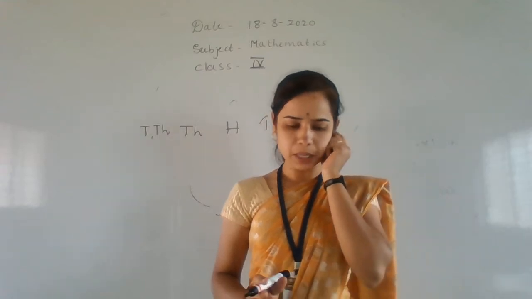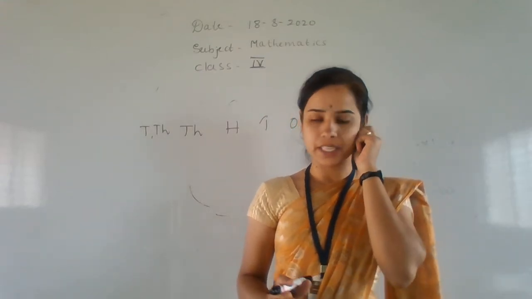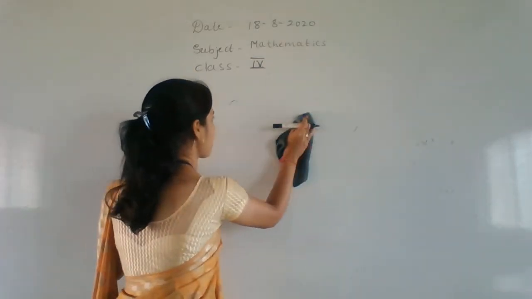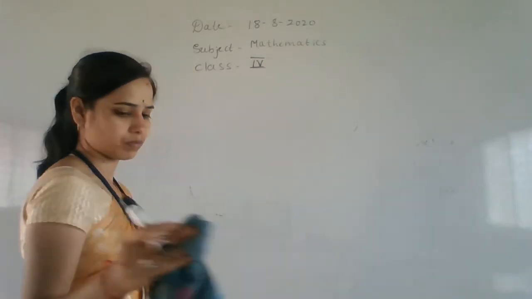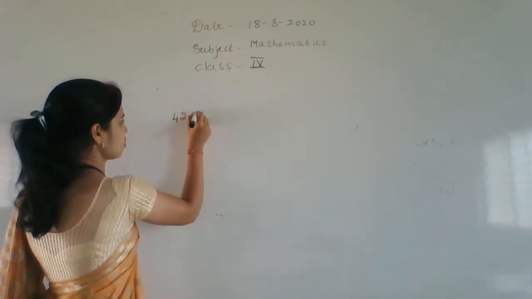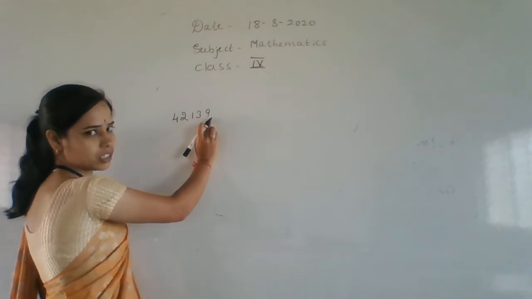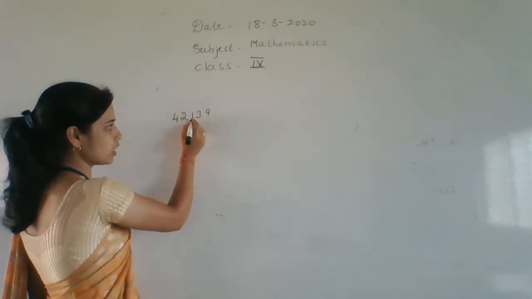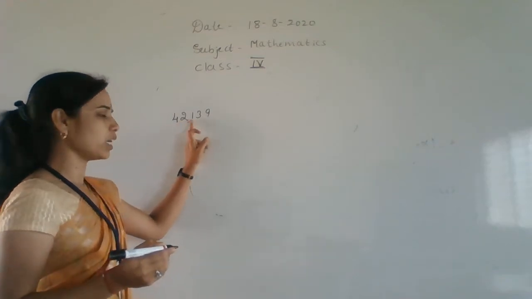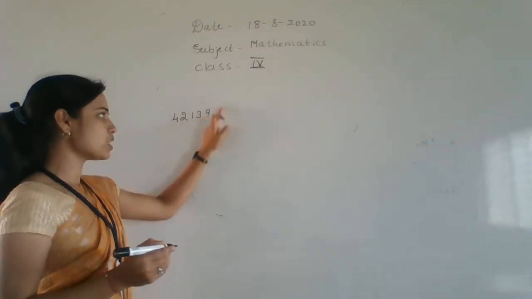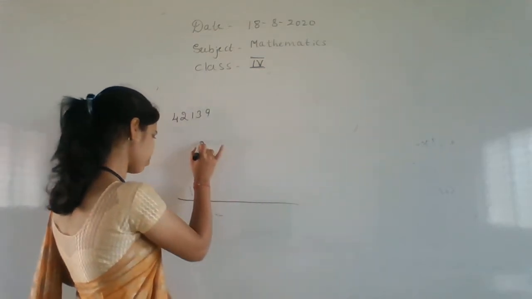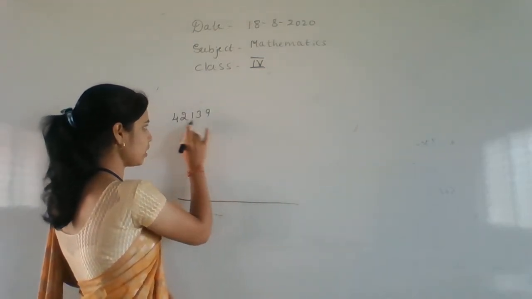Then next we move on to 5-digit numbers, representing the numbers on the abacus. It's a number, children. How will you read this one? After the digit we have to give a comma: 42,139. You have to put this number on an abacus. Abacus, in the sense, is a pictograph. How many are there?